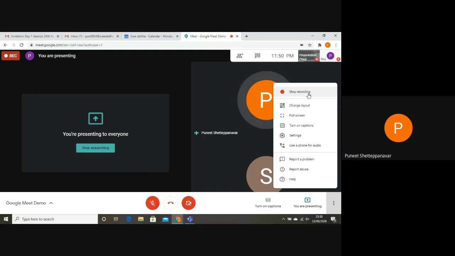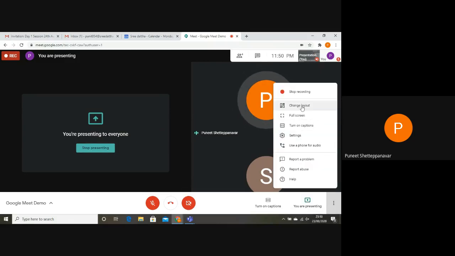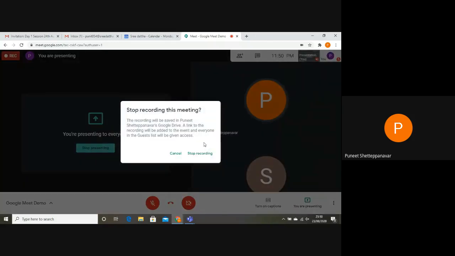But if you go to your normal Gmail account, which does not have any college domain, and you click this button, you may get options only up to change layout. You will not get this recording button. So a recording button will be there as usual. If I click that, it will start recording. Now if I want to stop recording, I need to click this, and it will stop recording.